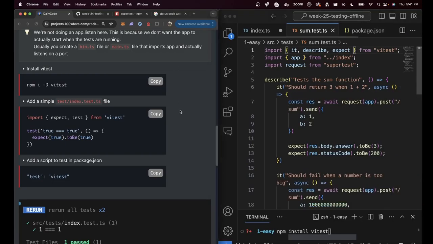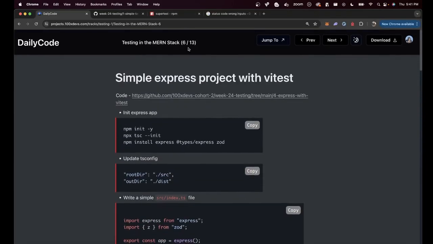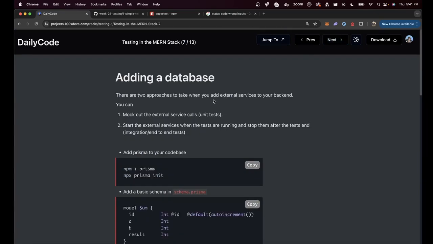Now that we have migrated over from Jest to VTest, we're going to understand how you can introduce a database to our code base. And given you have a database, how do you test if your application has a database? What is a unit test and what is an integration test? How do they differ? And how do you write unit tests? What is mocking, what is spying is what we'll understand next.